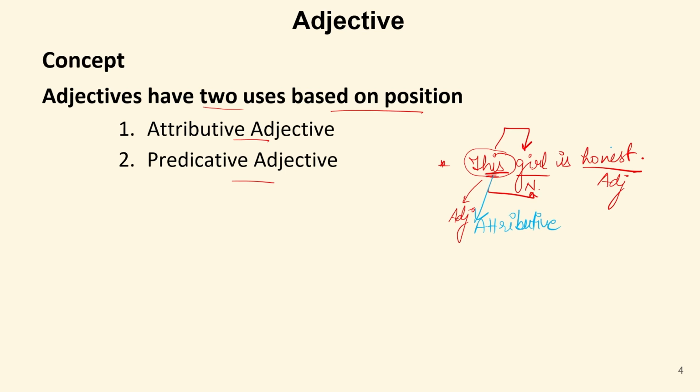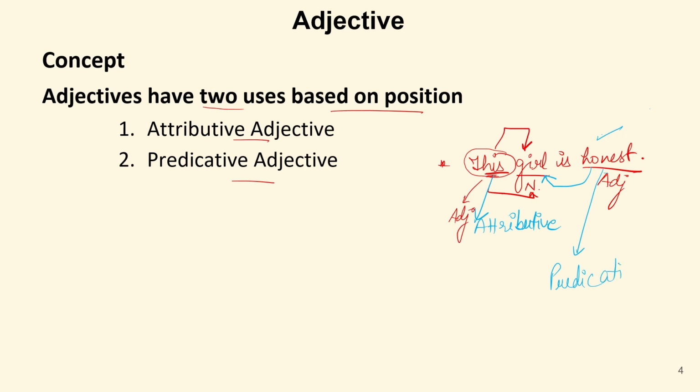Now if we use this word honest, honest is actually used for this girl, but it is not just before this. Its position is not just before the position of the noun. So this is a predicative adjective.